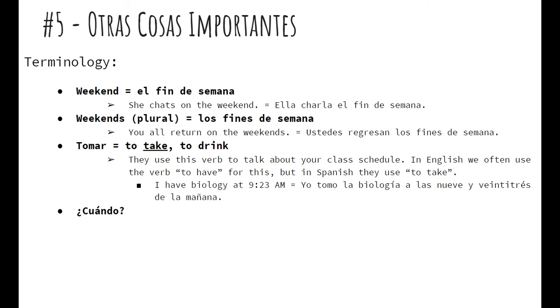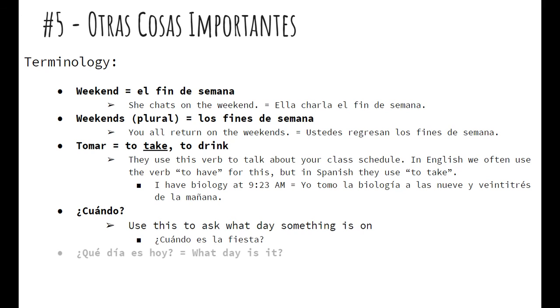Then we have the question word cuándo. This is the word "when," the question word "when." They will use this to ask what day something's on. So it's not really used for asking for a specific time; for that they use qué hora es. This is used for a specific day. So ¿cuándo es la fiesta? The answer might be something like la fiesta es el lunes. The party is on Monday.